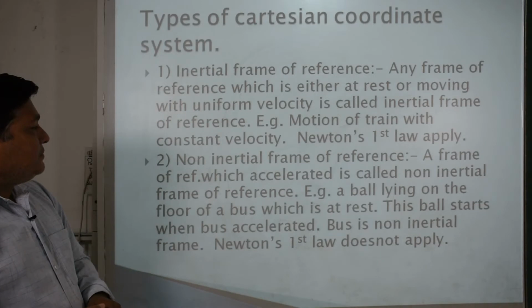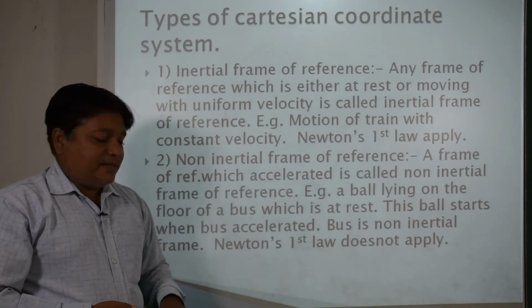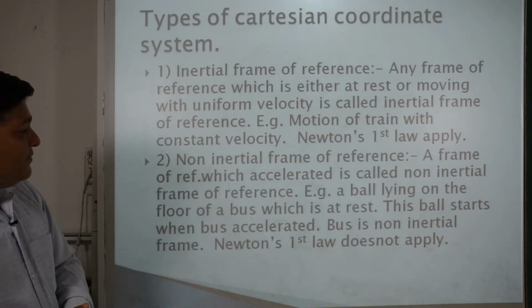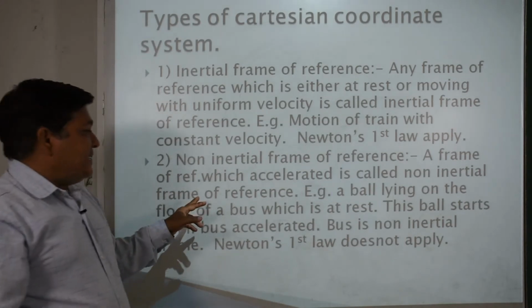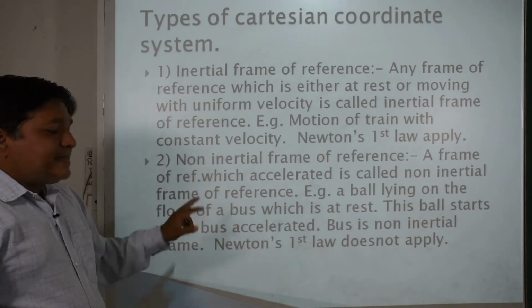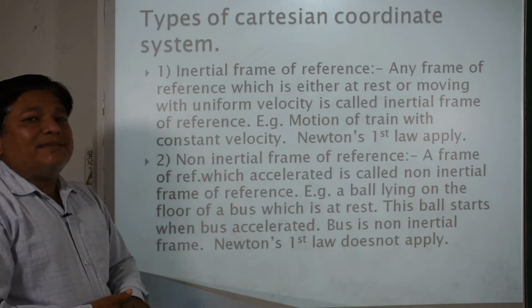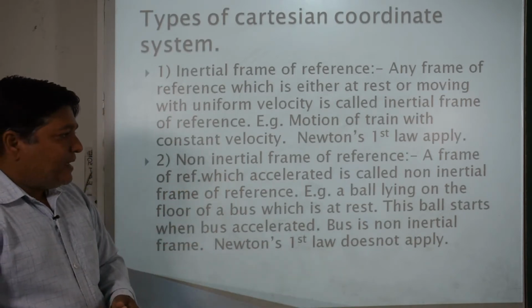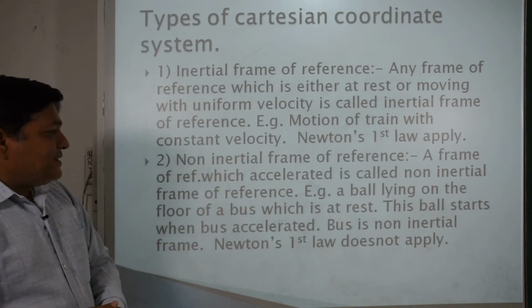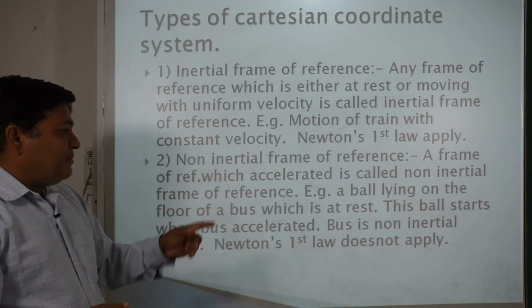Second part, the non-inertial frame of reference. What do we understand by a non-inertial frame of reference? We say that in this type of reference, the body or object gets accelerated. Okay, so a frame of reference which is accelerated is called a non-inertial frame of reference.